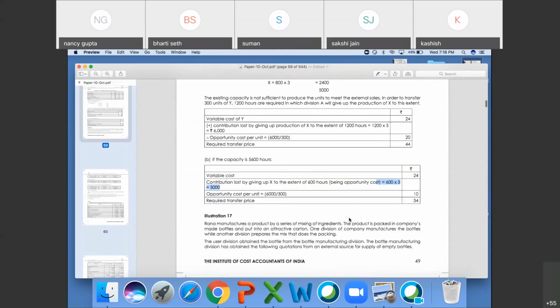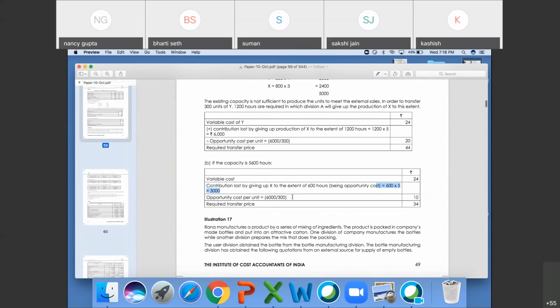6000 वाला क्या बताना है? This 6000 you're talking about? 6,000 is wrong. Here it should be 3000. Yes, Ria, right. It is 1200 into 5. 5 rupees opportunity cost of X.